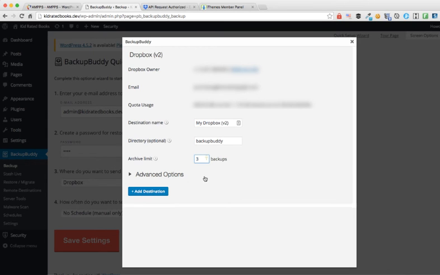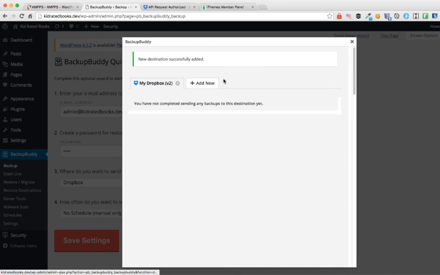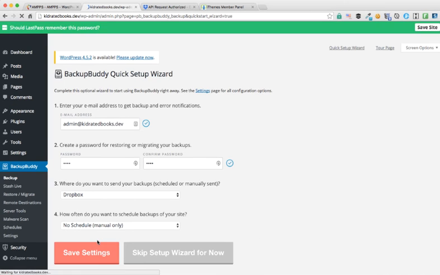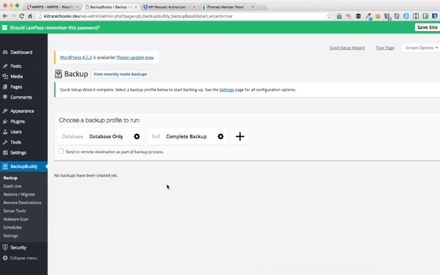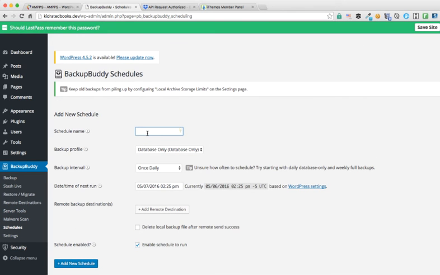I'm just going to enter 3 for now and click Add Destination. So destination successful, and that's fine. And we'll close that screen. We'll save settings. We have set up an off-site backup destination. What we need to do is to schedule our backup. And what I normally like to do is I have a weekly and a monthly. So let's start with a monthly.